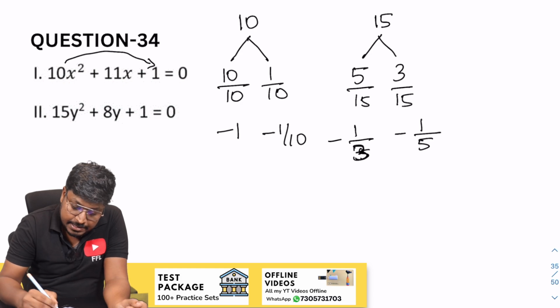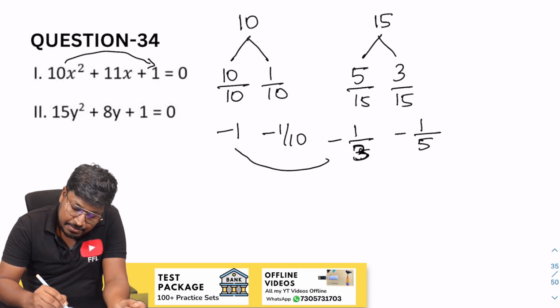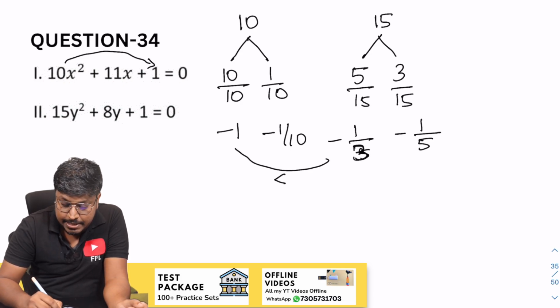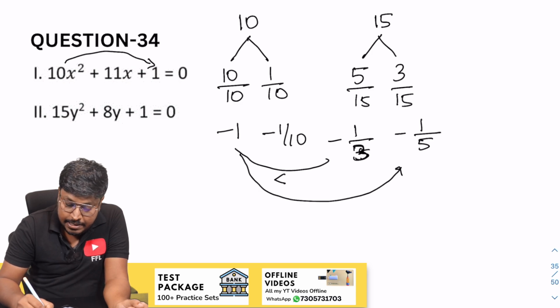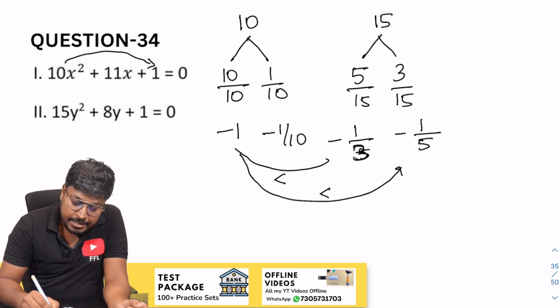So now the comparison part. So 1 and 1 by 3, so minus 3, minus 1, y is greater than. So this will be again y is greater than. So 10, minus 3, this will be greater than.